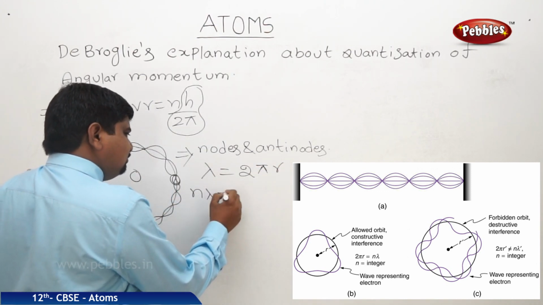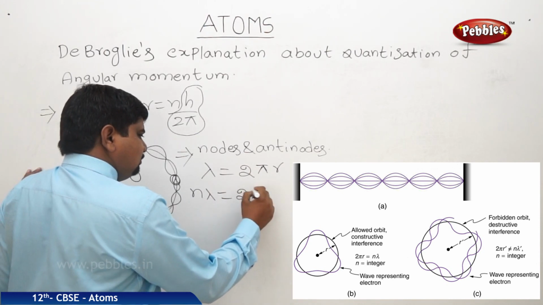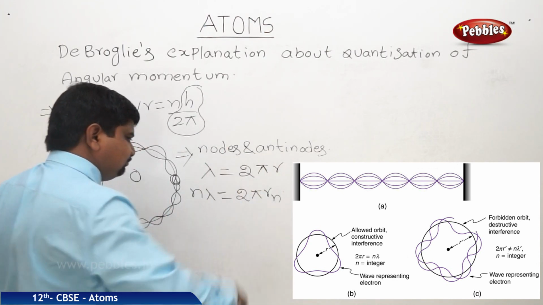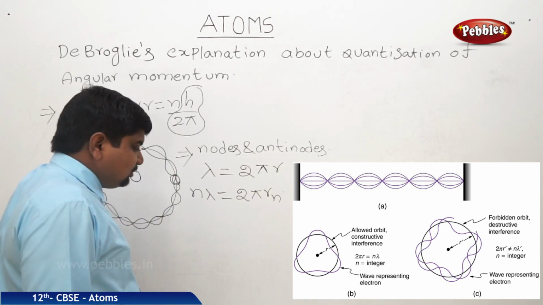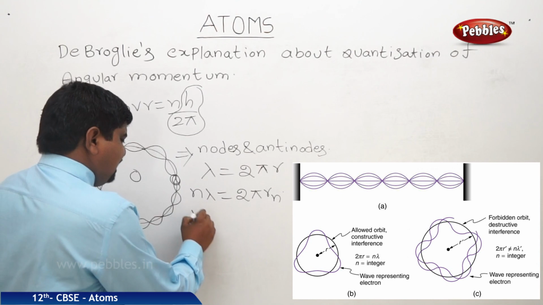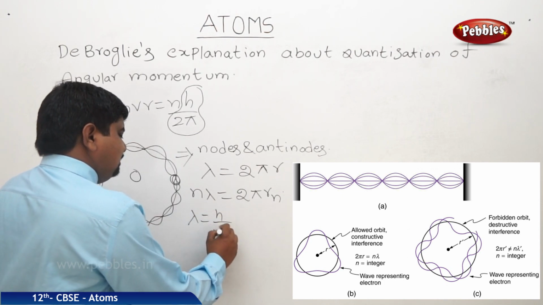N lambda is equal to 2 pi Rn. E is equal to h nu, where nu is equal to c by lambda, and we know that lambda is equal to h by mv.